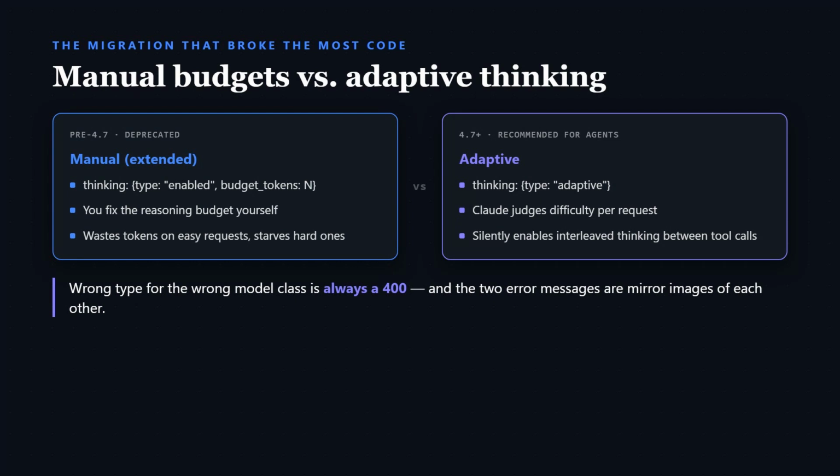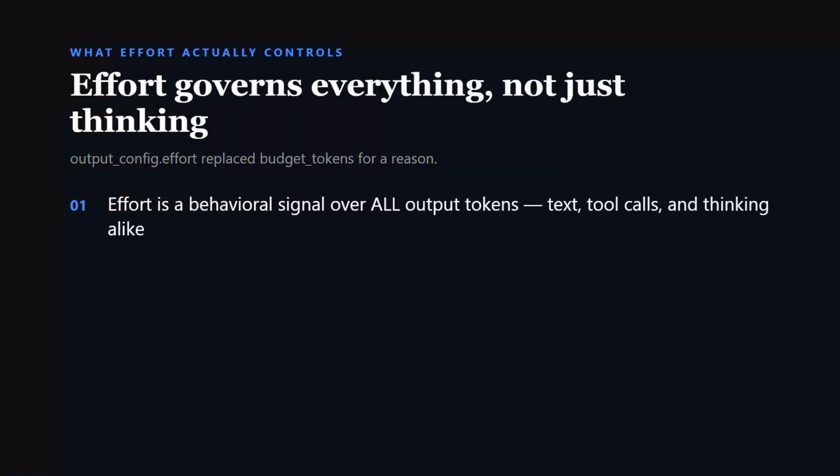But the 2 modes live on opposite model generations. Manual thinking on Claude 4.7 and later is a 400. Adaptive thinking on Claude 4.5 and earlier is also a 400. The 2 error messages are mirror images of each other, know which model class throws which.